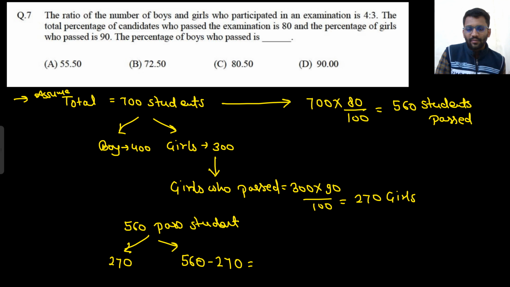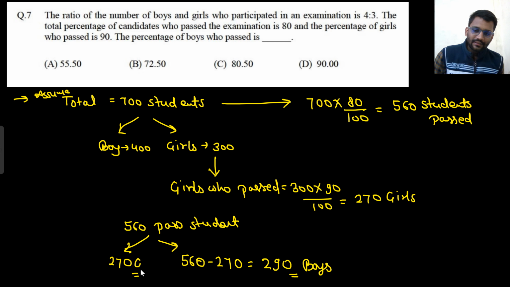Sorry. My maths is weak. I would prefer doing it with the calculator so that I don't make any mistake. So 560 minus 270, 290. Although it's a very easy calculation, I prefer doing it on the calculator. Okay, 290. I make a lot of calculation mistakes, so I prefer doing it on the calculator only. So 290 boys passed.